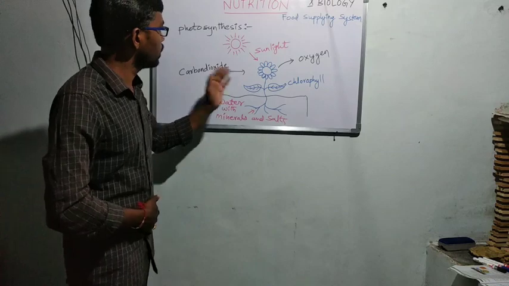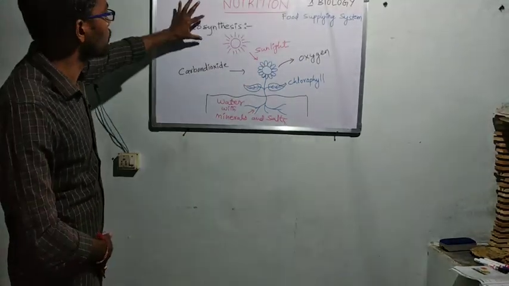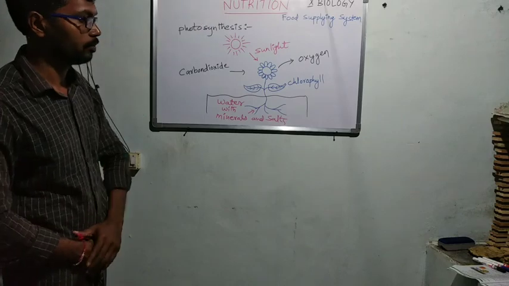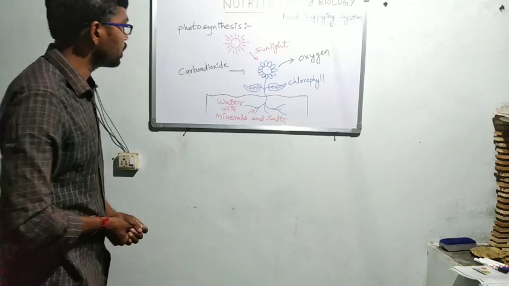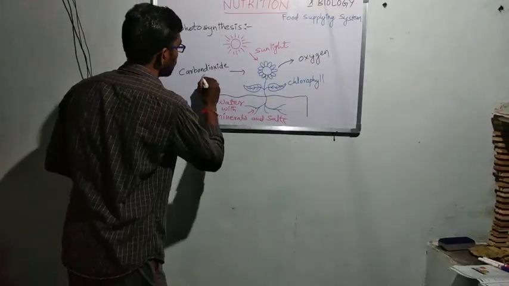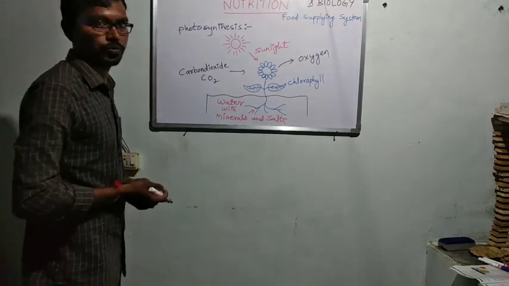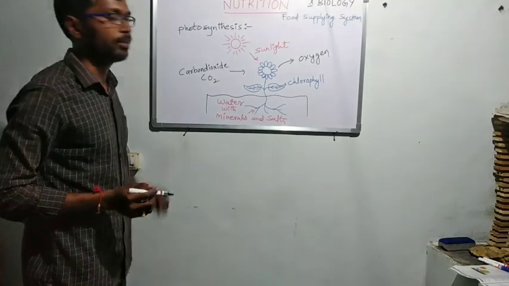Students, look at this picture. This picture indicates the process of photosynthesis. All the green plants receive carbon dioxide, nothing but CO2, from the environment, from the air.